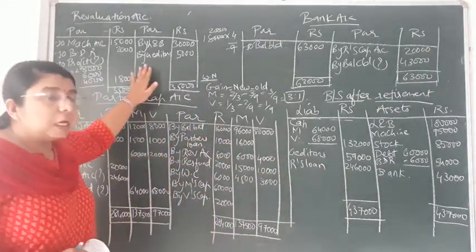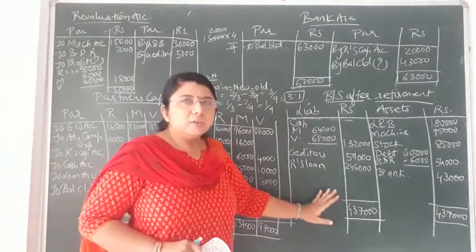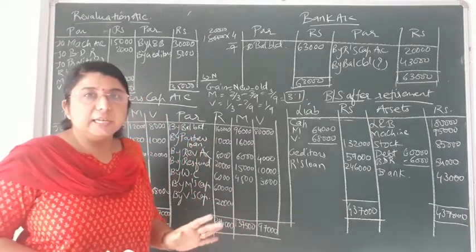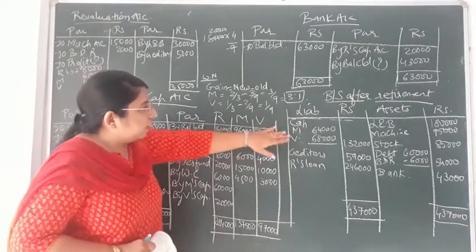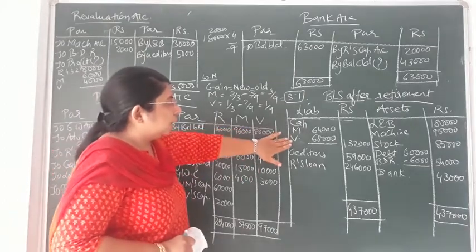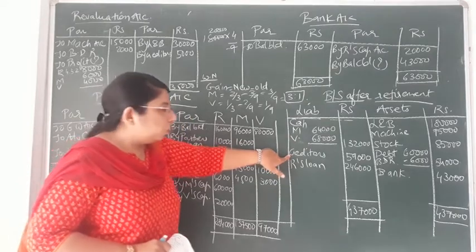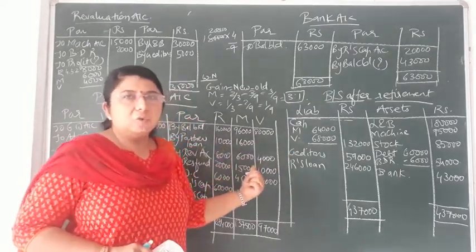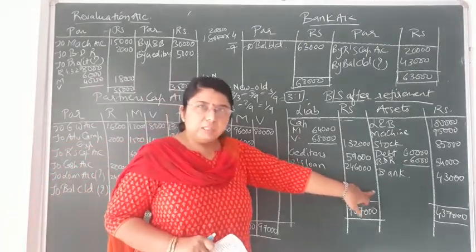Now after closing the revaluation account, partners' capital accounts and bank account, the last topic is the balance sheet that we have to close. If both sides tally, then your answer is correct. So verifying the capital accounts, the closing balances that we have found out are 64 and 68. Creditors, the new value we have already recorded. Loan, we already found the closing balance of the retiring partner, R. That came to 2,46,000.